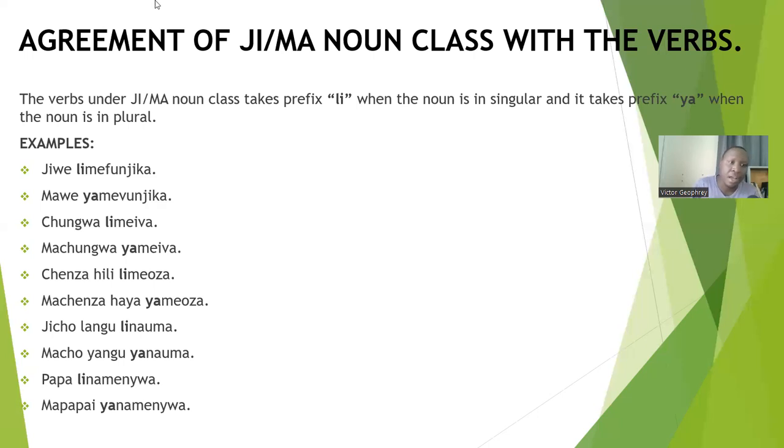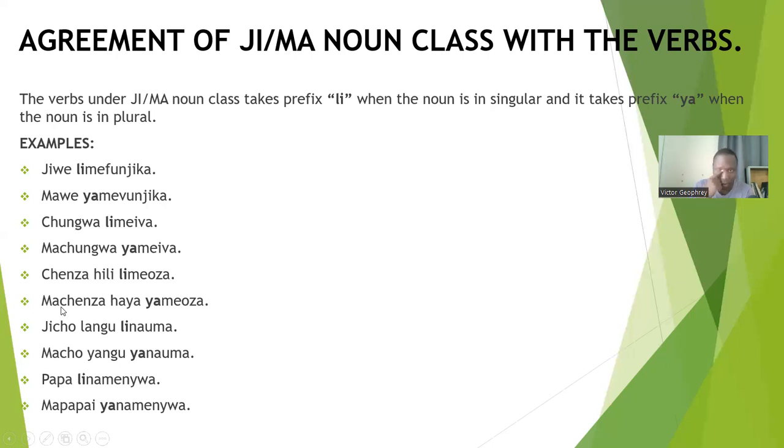Example, jiwe limevunjika. Sorry, there is a mistake, it's supposed to be v. Jiwe limevunjika. Mawe yamevunjika. Chungwa limeiva. Machungwa yameiva. Chenza limeoza. Machenza yameoza.